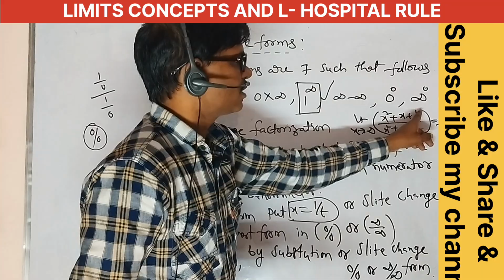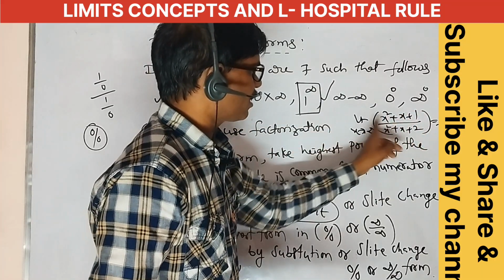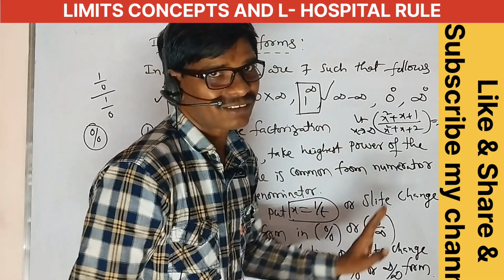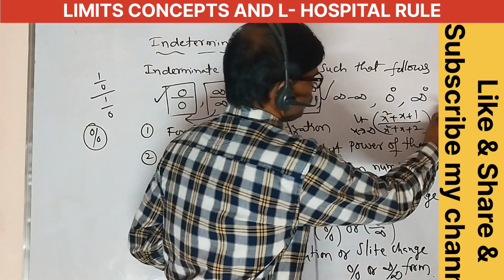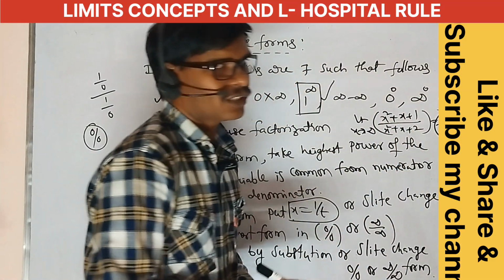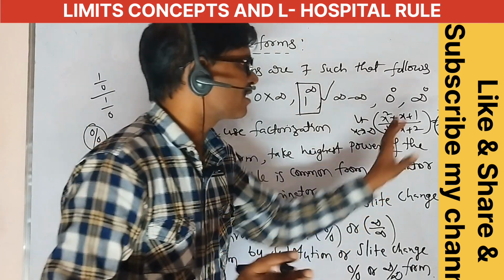Taking x square common, this is 1 by x, and this is 1 by x square, and both are equal to 0. Here also both are equal to 0. So only the coefficients of x square remain, 1 by 1, which means the answer is equal to 1 by 1.